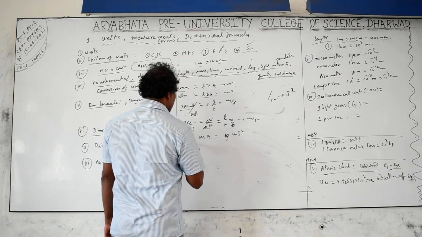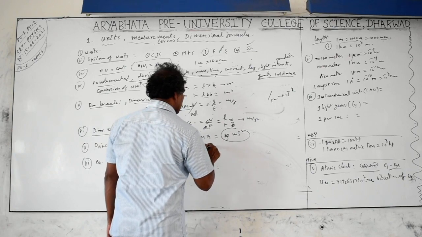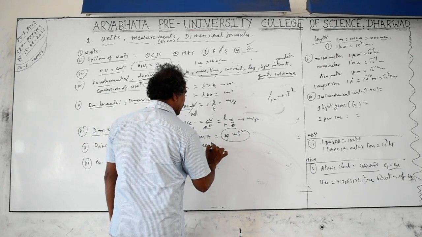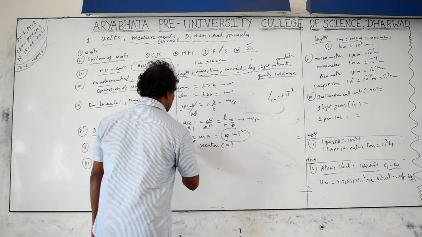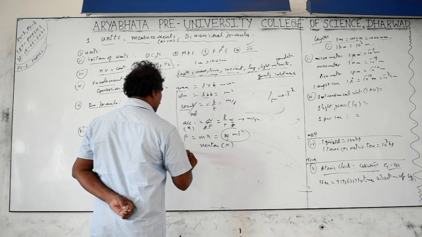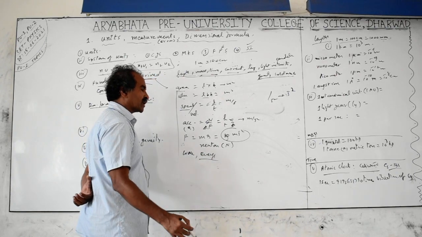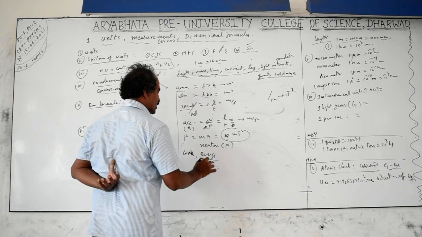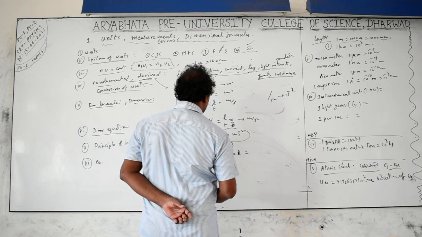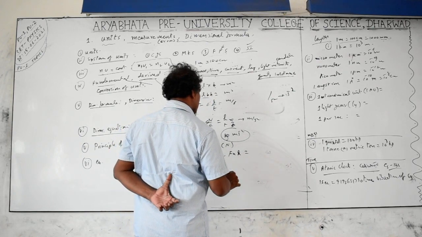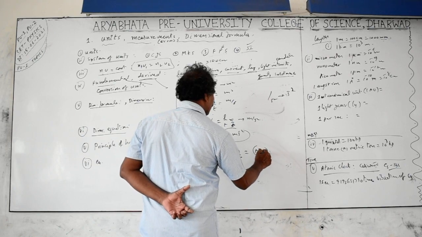Kg meter per second square. But a separate unit is given for force in the SI system, that is called the newton. Newton is the name of a scientist. Write the full name in small letters only, and the symbol must be written in capital letters. Next is work, energy. Any type of energy, solar energy, nuclear energy, whatever energy, and work, have the same units. That is force into displacement. It is force into length, force and displacement in the particular direction, equals newton into meters. But separate units are given for this also.